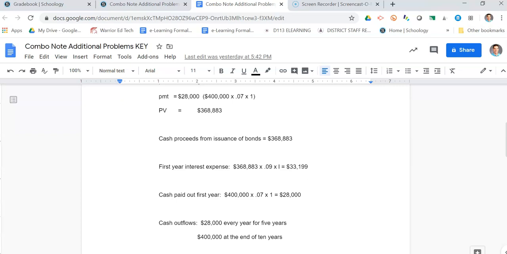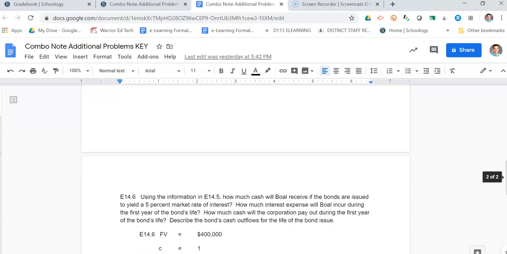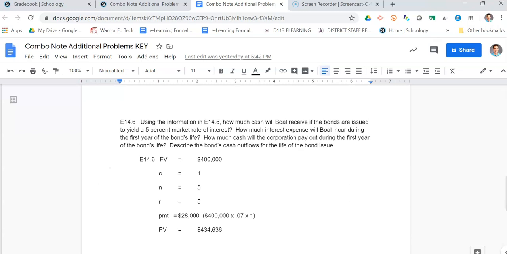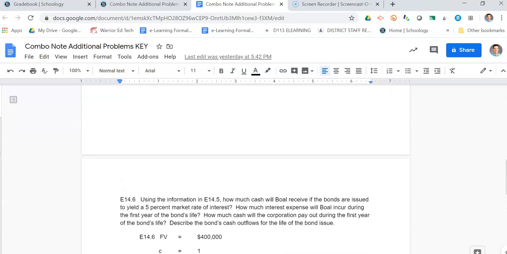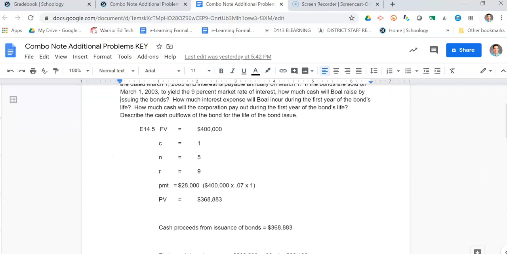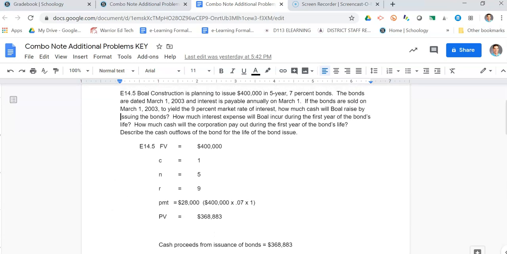And from the judge of kind of grading some of your assignments, you're kind of all over the board here. You guys got to slow down. So I gave you the answer to the discount one. The next problem I want you to do, and I want you to get in there and submit it in Schoology. Okay, so get in there and submit that second problem in Schoology for me. Okay, thank you.